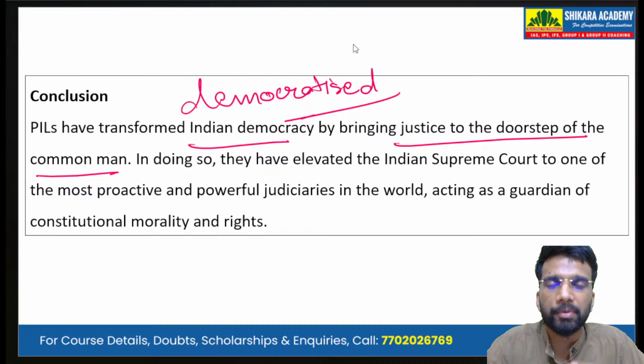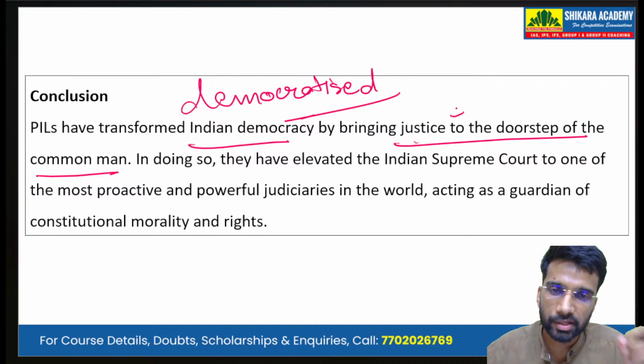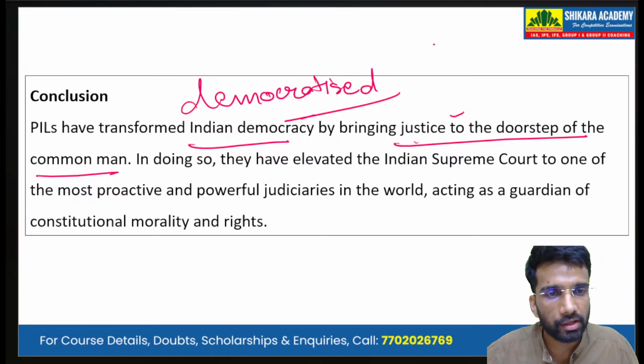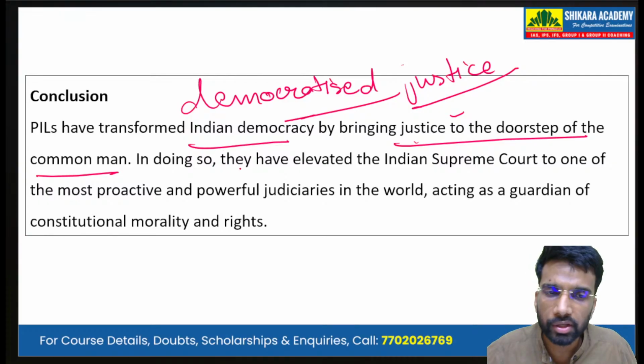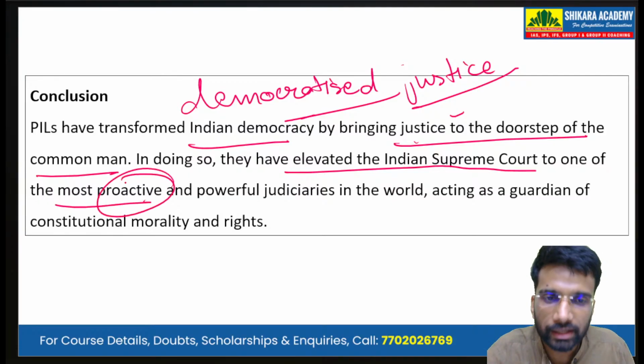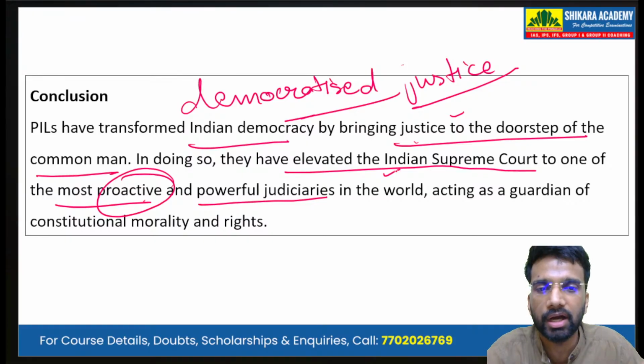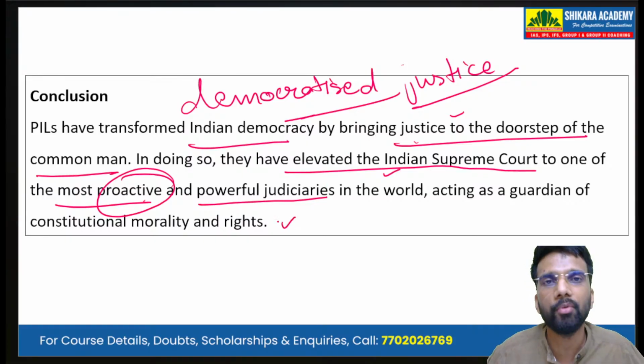This PIL has democratized the process of justice delivery. It has democratized the judiciary. In doing so, PIL has elevated the Indian Supreme Court to one of the most proactive and powerful judiciaries in the world, acting as a guardian of constitutional morality and constitutional rights.